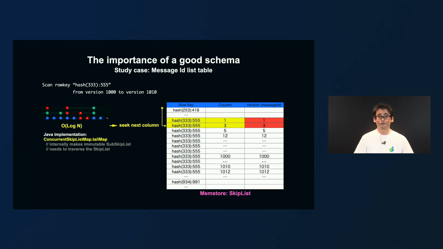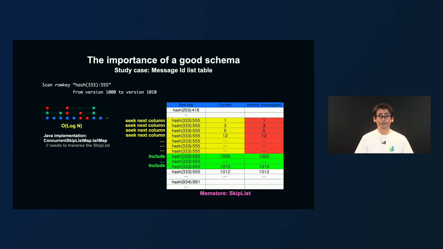This was because of the implementation used by HBase, which was the Java ConcurrentSkipListMap. And well, I don't want to go too much into implementation details, but this will call a method called tailMap that creates an immutable internal sublist. And in order to iterate over it, it needs to traverse the original skip list again.